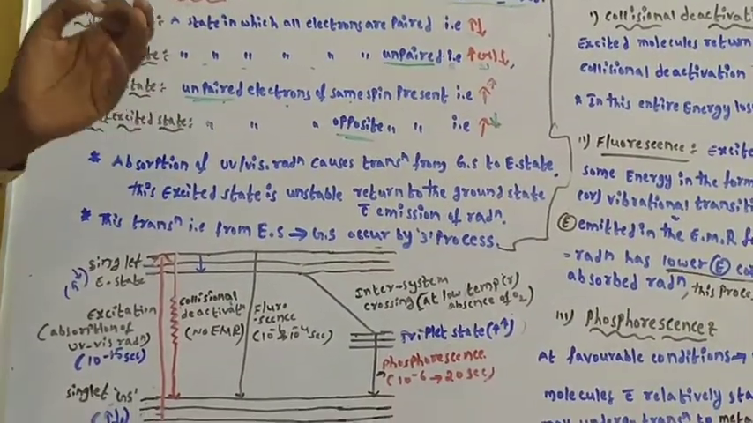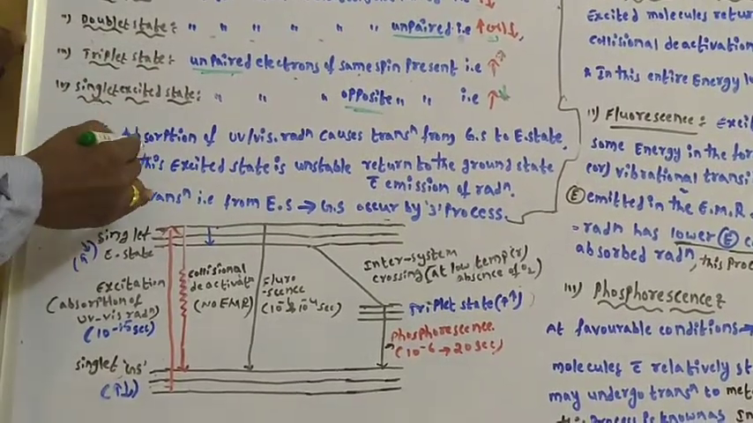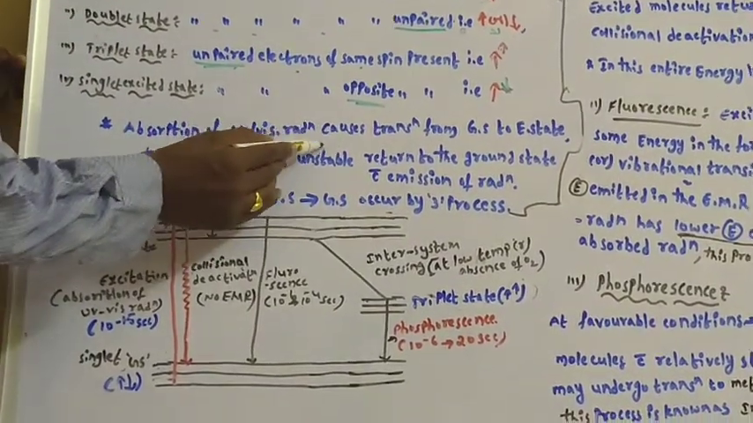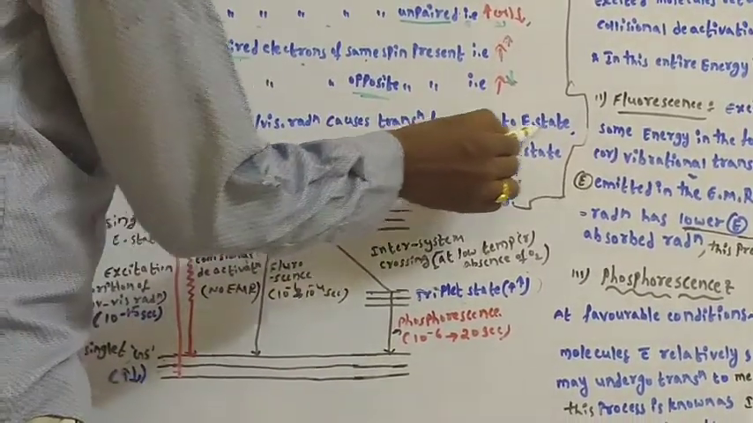Then coming to the theory or principle involved in fluorimetry, you can see here absorption of UV or visible radiation causes transition of the molecule from ground state to excited state.